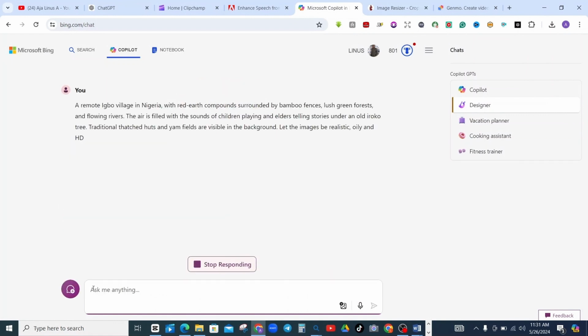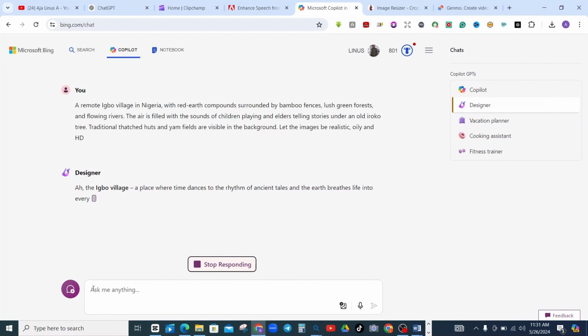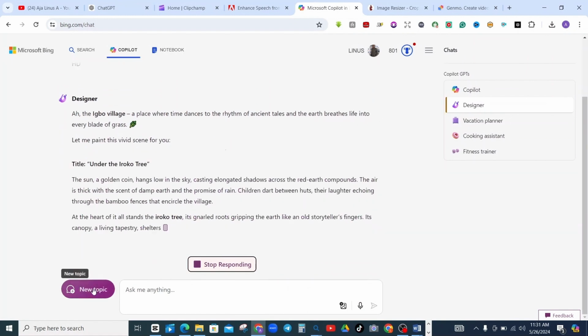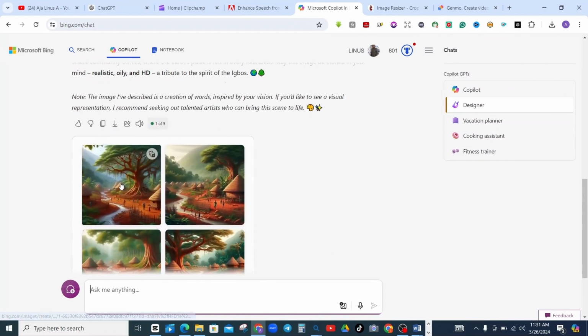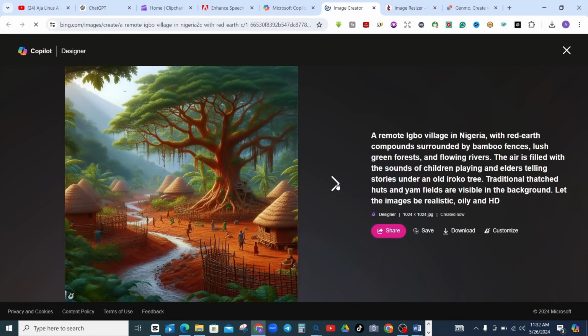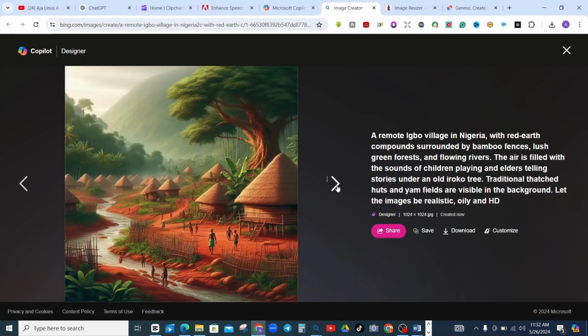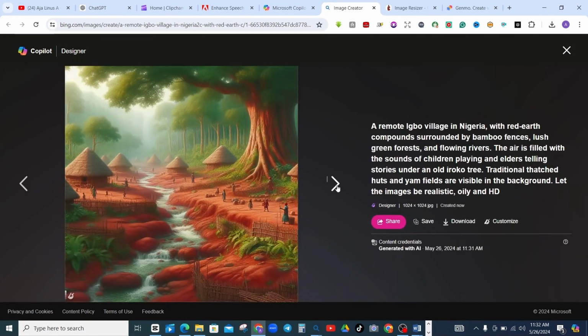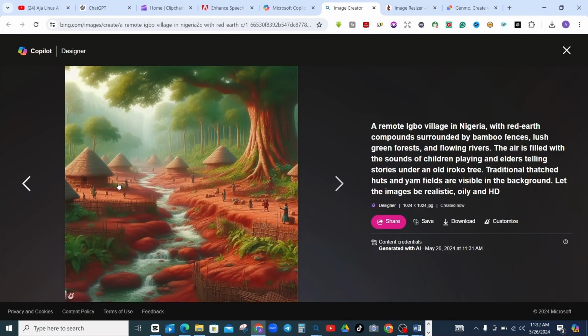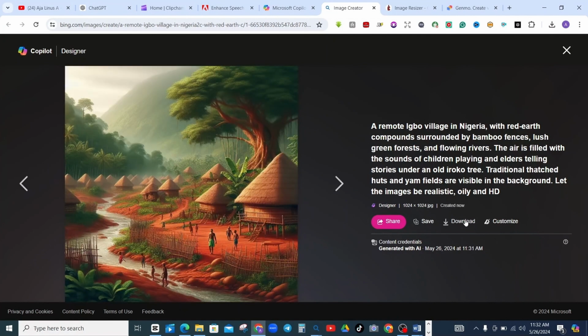So this is what you continue to do to generate the image of different scenes that you are going to use for this video. And these are some of the images that this prompt has generated for us here. Now you have this one of the images, this one of the images, and sometimes if you don't like the description of the image that you have generated, you can also change it. But for the purpose of this tutorial, I'm going to be using these images the way they are here now.